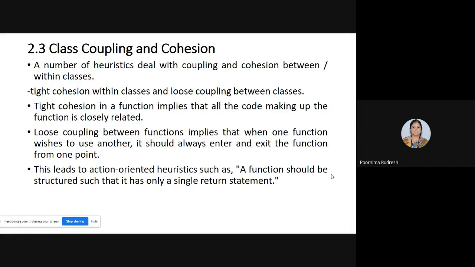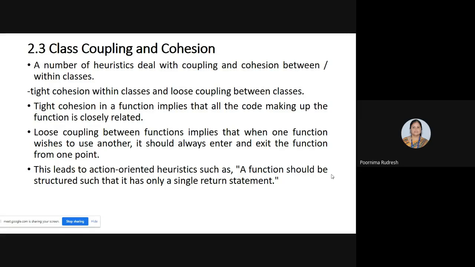Suppose I'm giving an example. Let us consider that function 1 is there, function 2 is there. I have two functions, function 1 and function 2, where function 1 wants to use function 2. Then whenever function 1 wants to use function 2, it has to enter into the function f2, make use of it, and exit.